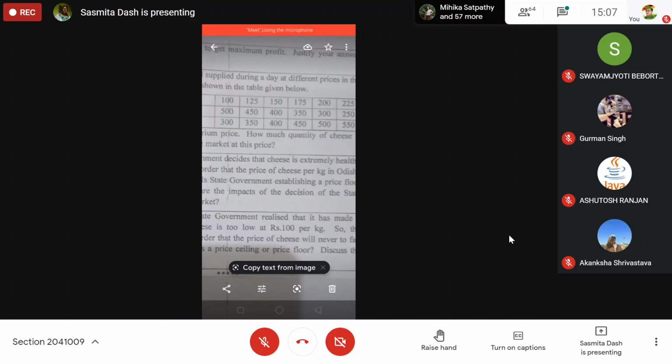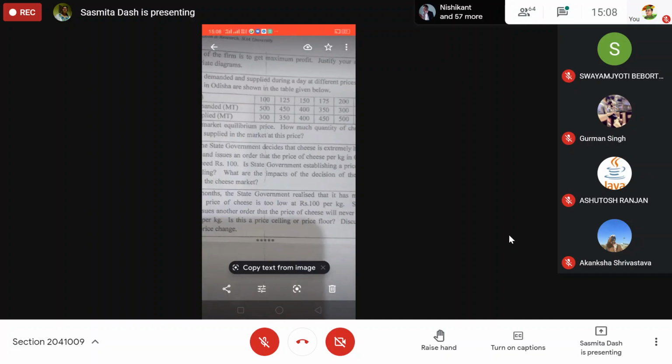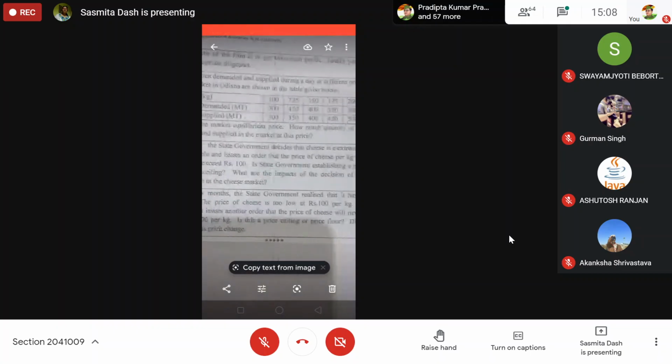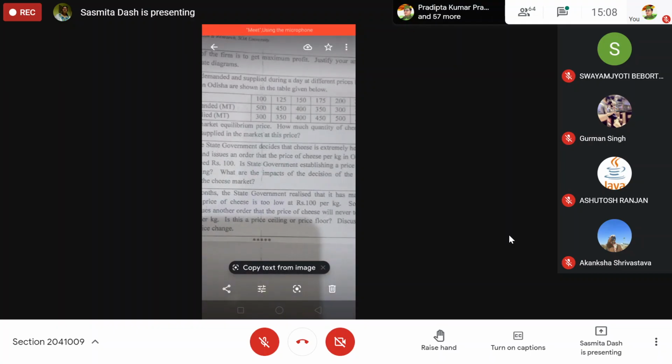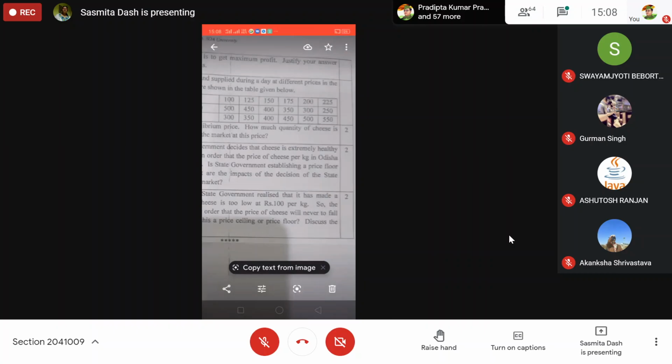Equilibrium price is 150, equilibrium quantity is 400, quantity demanded is 400, quantity supplied is 400. First make a freehand drawing. Equilibrium price is otherwise known as the market clearing price.